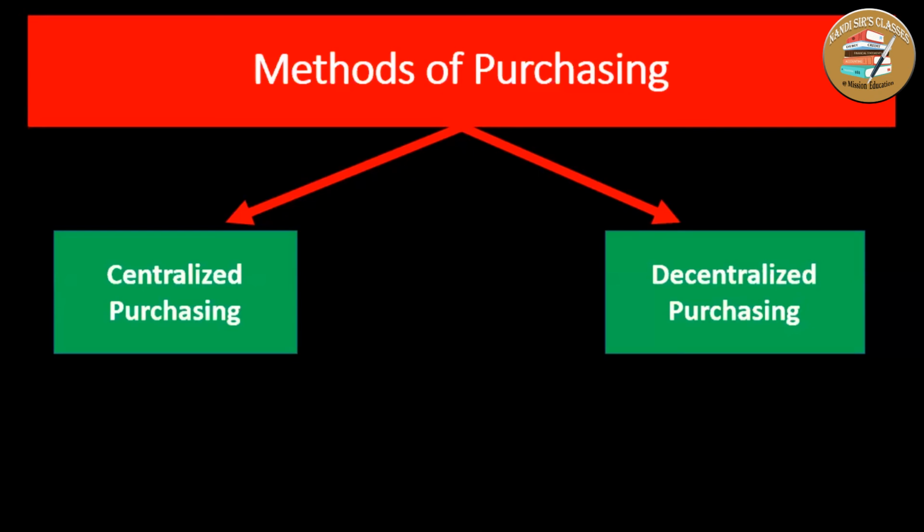Where there is a large quantity to be purchased, or where there is a need for experts, that can be centralized purchasing. So in most cases, there is a blend of both centralized as well as decentralized purchasing to have better purchase of material, to ensure the optimum investment in the material. So centralized as well as decentralized purchasing can be followed at a time, but different factors are taken into account.